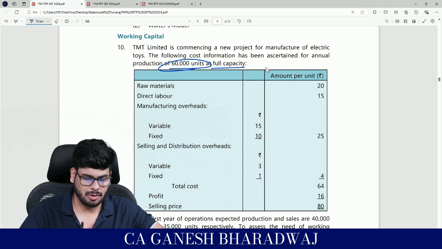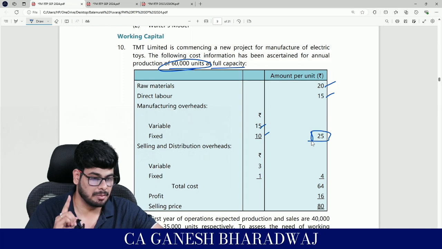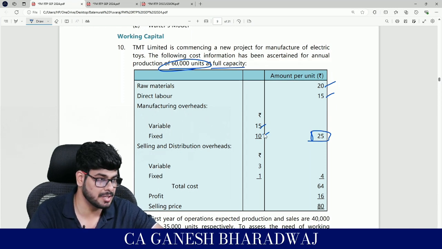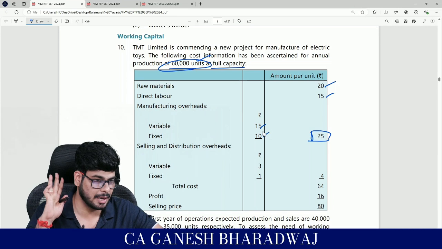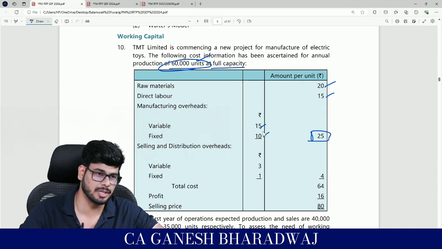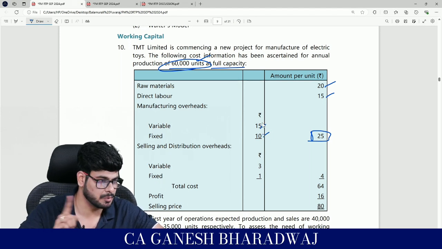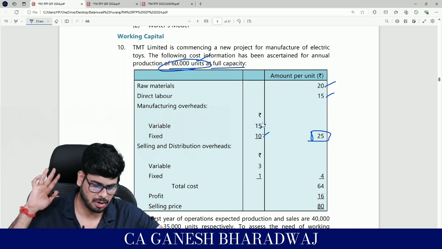So, raw material cost per unit is 20, direct labor is going to be 15, manufacturing overheads, variable component is 15, fixed component is 10, the total is 25. Now, remember one thing, guys, the fixed component remains fixed irrespective of your volume. This 10 needs to be multiplied with 60,000. So, ideally speaking, they have unitized it, but you should read it as 6 lakh rupees. Whether it is 60,000 units or 15,000 units or 0 units, it will remain the same. That's the nature of fixed cost. Correct? Only the variable component varies with your units. Clear with this? Costing concepts only.